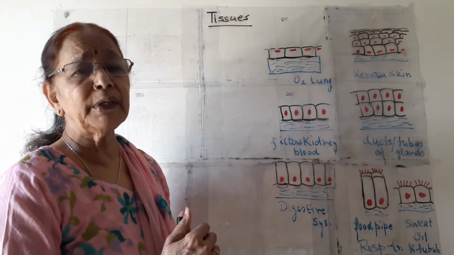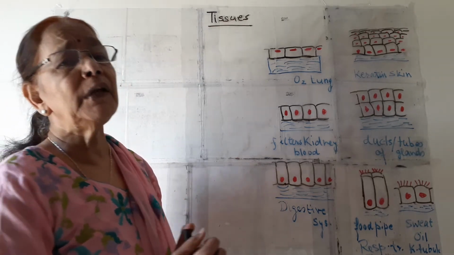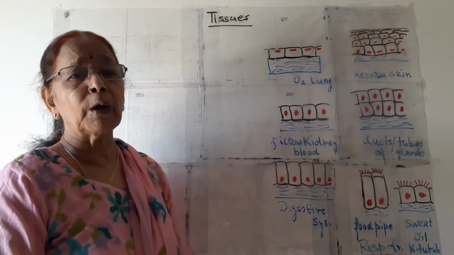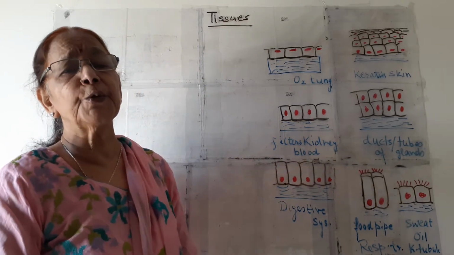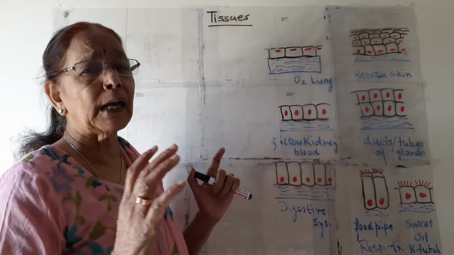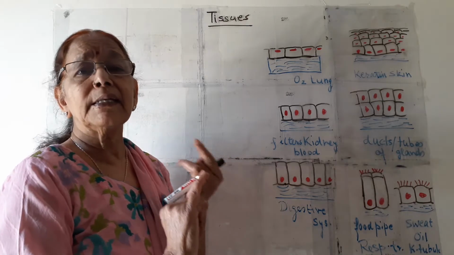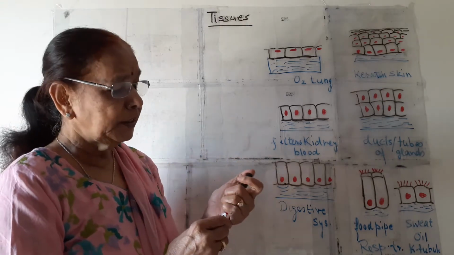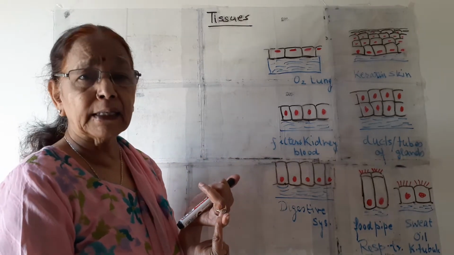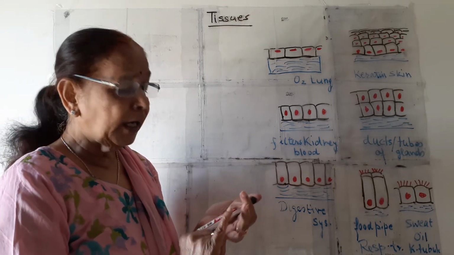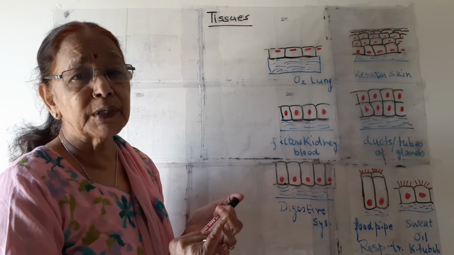Tissues are also different, and we will learn what are the tissues of animals. Broadly, the animal tissues are categorized into four types. One is epithelial tissue, second is connective tissue, third is muscular tissue, and fourth is nervous tissue.